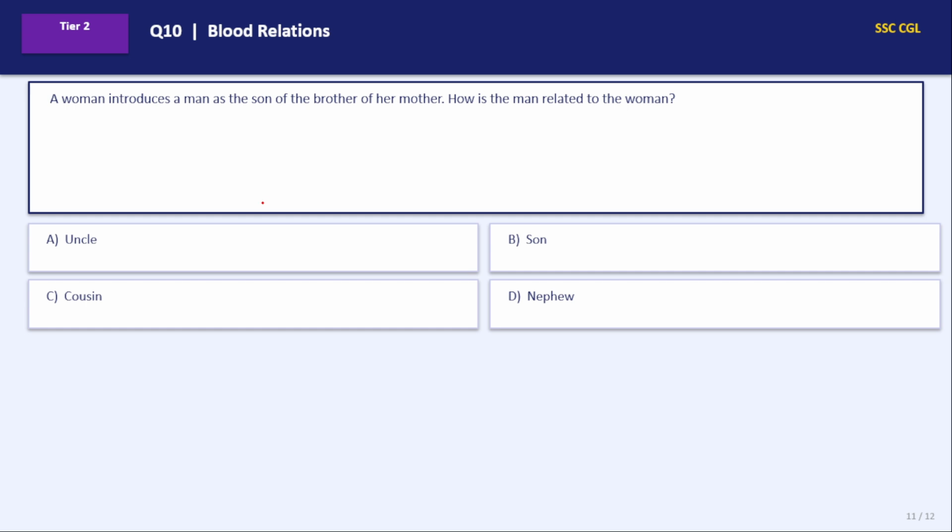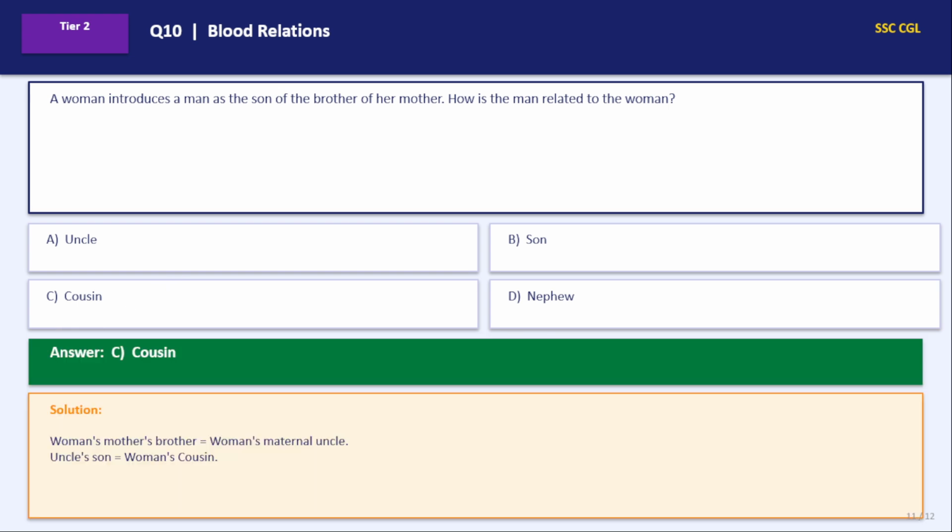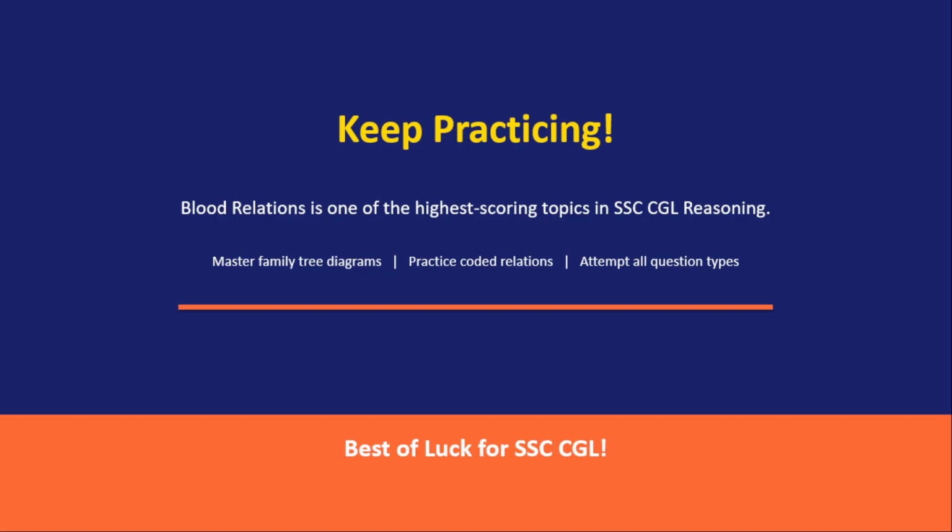A woman introduces a man as the son of brother of her mother. Her here refers to the woman, her mother. First, let's draw her mother. This is woman, mom. So that man is son of brother of her mother. This will be having a brother. And his son is that man. These are cousins. How is man related to woman? Cousin. Answer will be option C. All right.